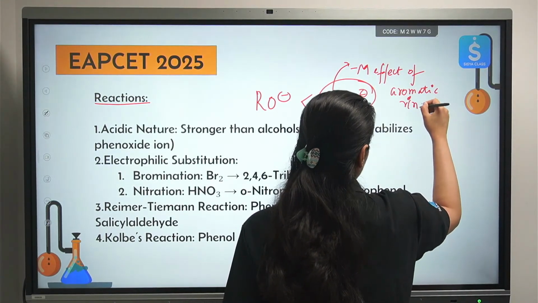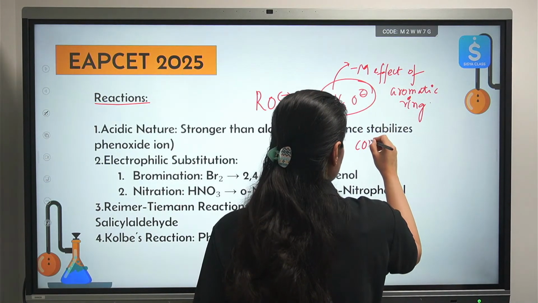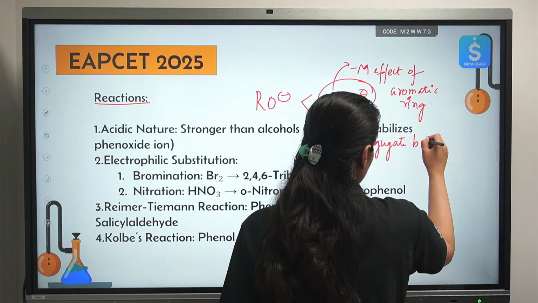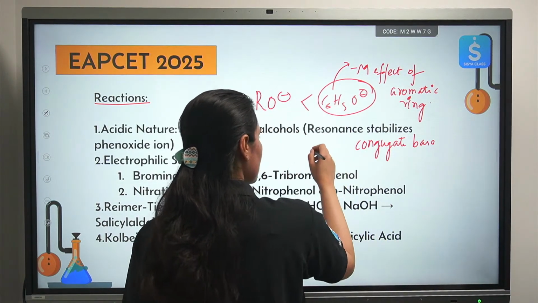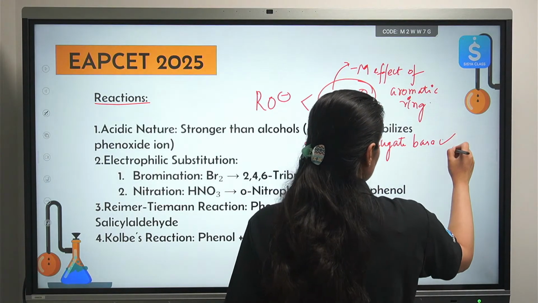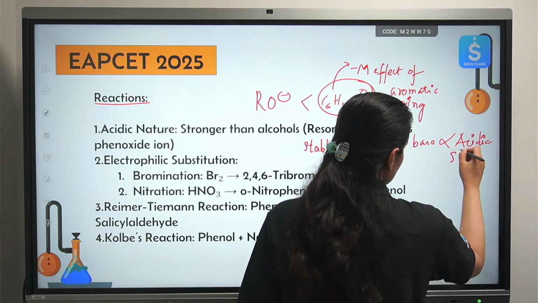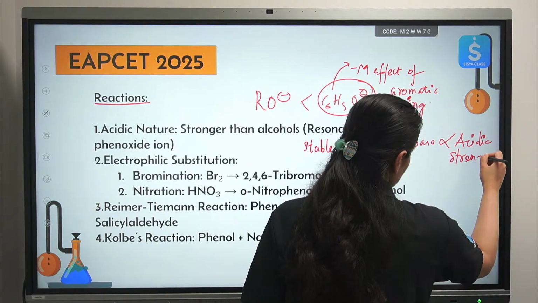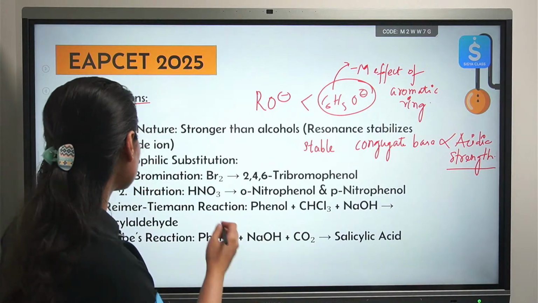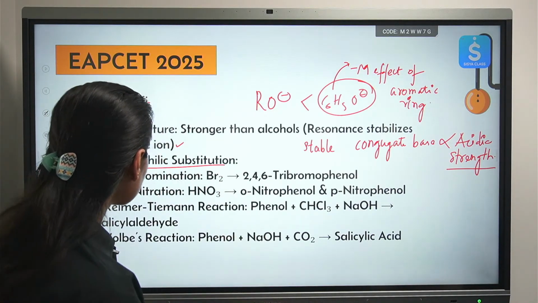So because of the minus M effect of aromatic ring, this conjugate base is stable, and greater the stability of conjugate base, more will be the acidic nature. Alright, that is how you can answer the question. So this is what we have written here. Then what other type of reactions are shown by it?